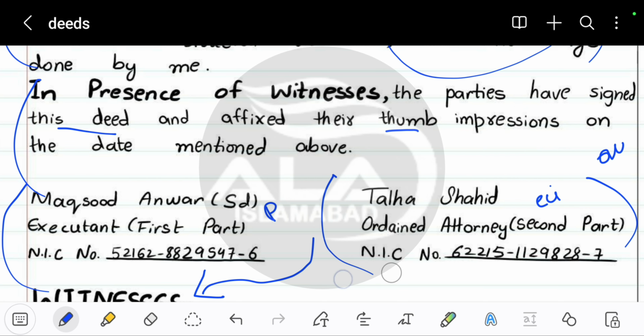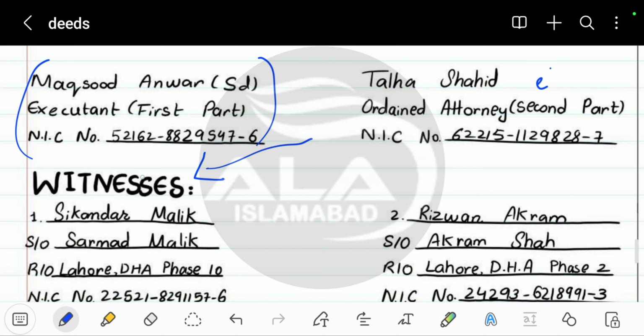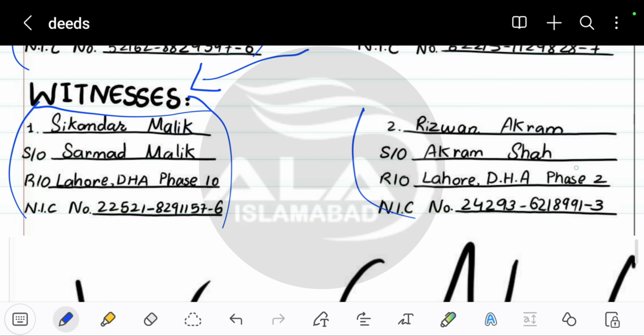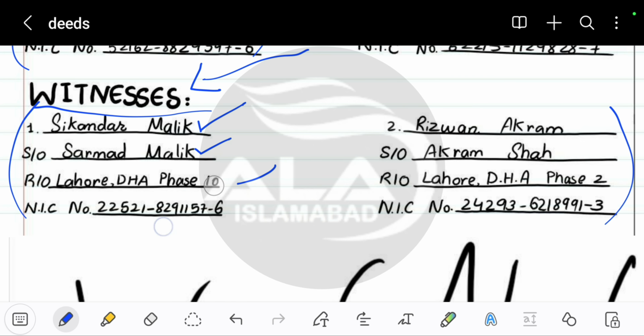Okay, so now in the second line, after writing their names, you have to add the witnesses. The witness heading should be in dark marker or bold marker, and you have to write any kind of random name of your choice. So in the first line, you write the name of the person. In the second line, you write the name of their father. In the third line, you write the residency. And in the last line, you write their CNIC or ID card number. You have to do the same for the second witness as well. So this is how you have to write a deed.